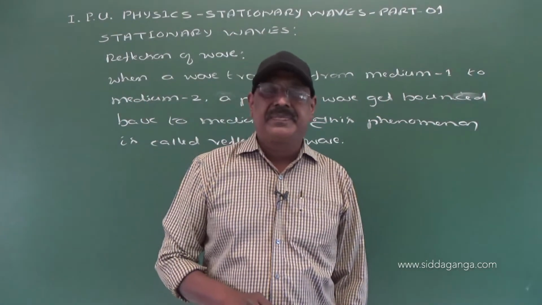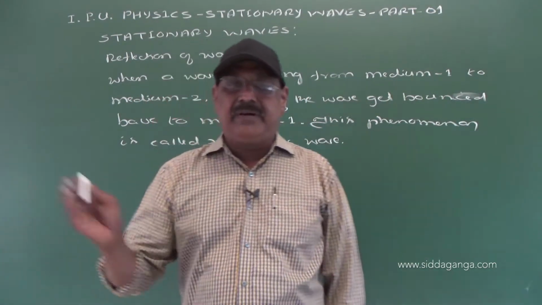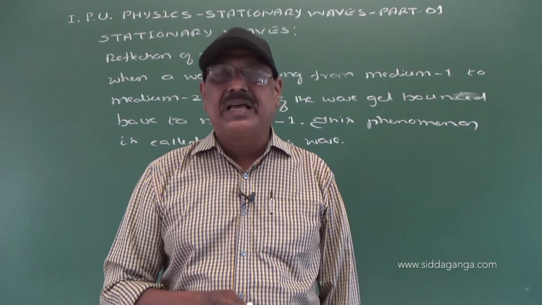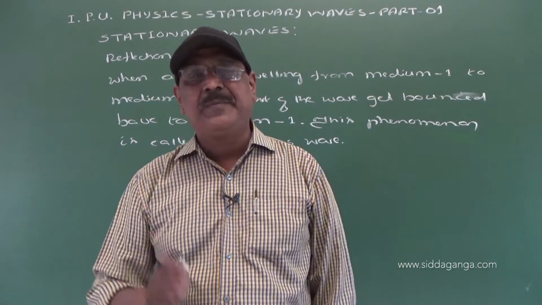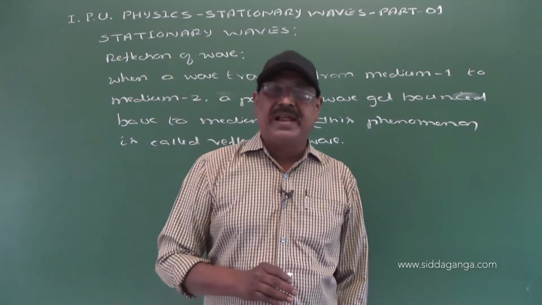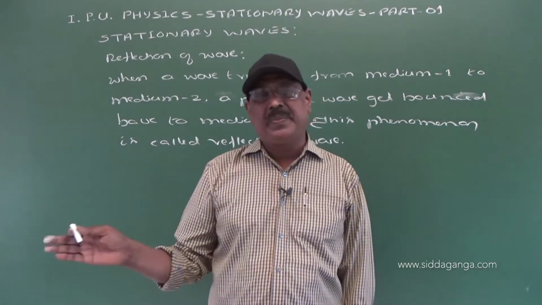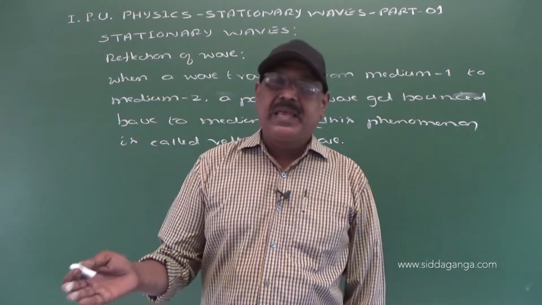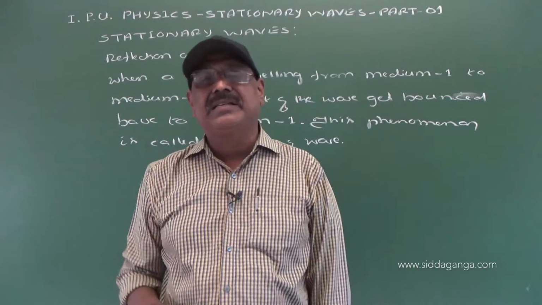In the case of light waves traveling in air and incident on a glass plate, a part of the wave is transmitted through the glass. That phenomenon is called refraction. There is a change in velocity of light when it travels from one medium to another. At the same time, a part of light is reflected.